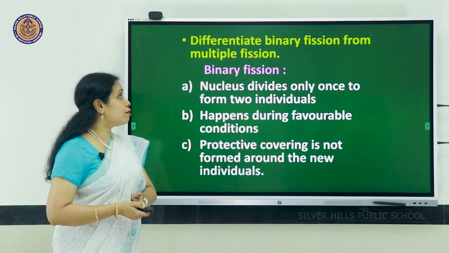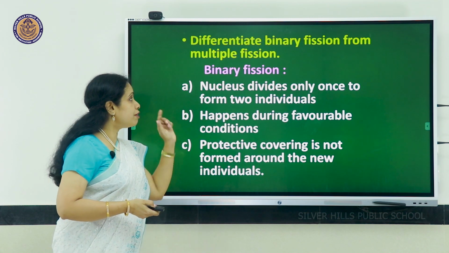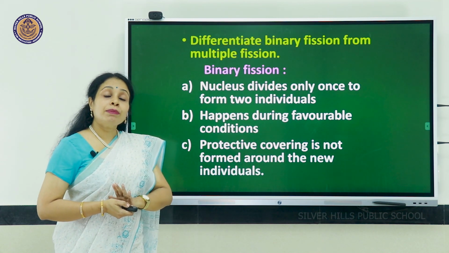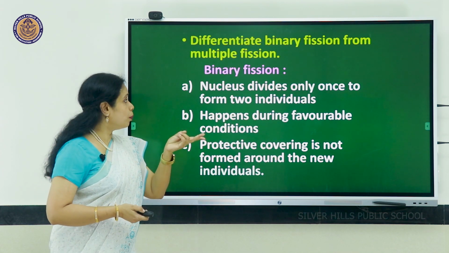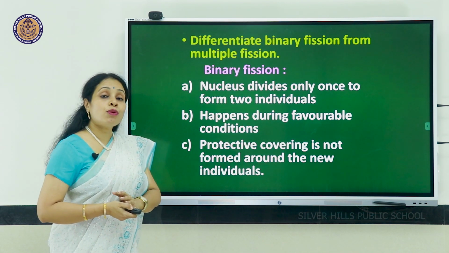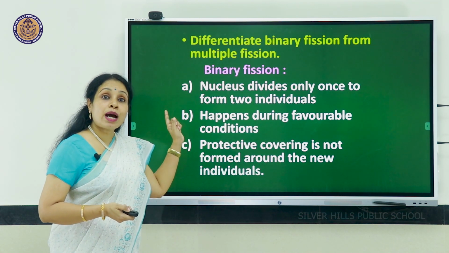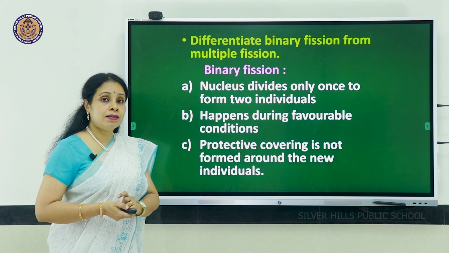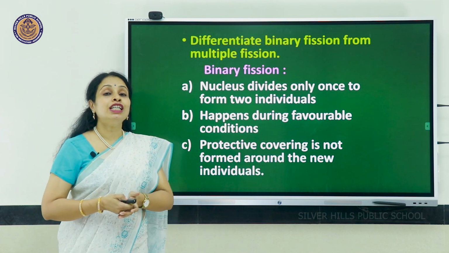Differentiate binary fission from multiple fission. Binary fission, from the name you can understand, the nucleus divides into two and it forms two daughter individuals. This generally happens during favorable seasons. So there is no protective cyst formed around the daughter cells.